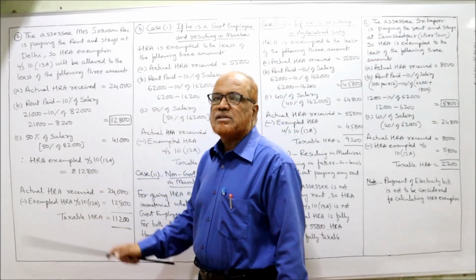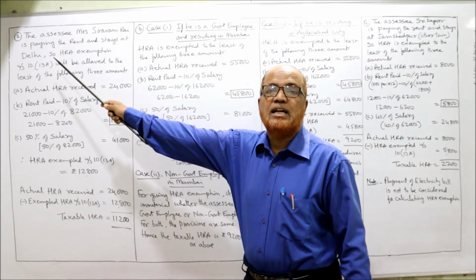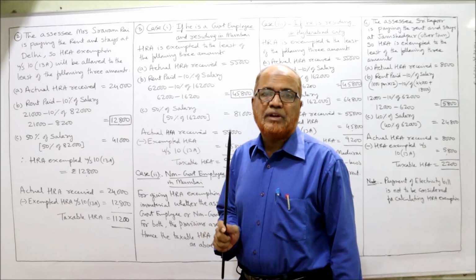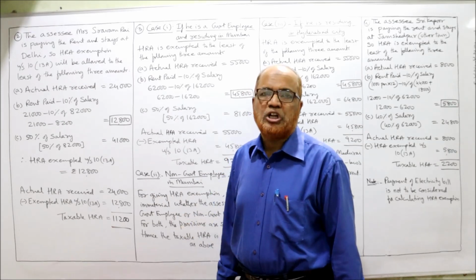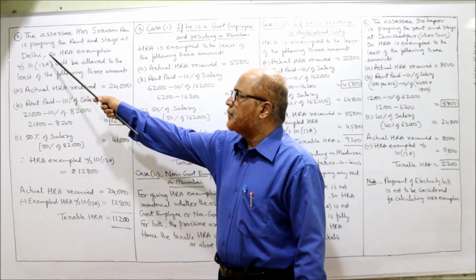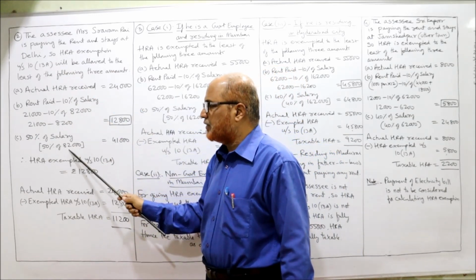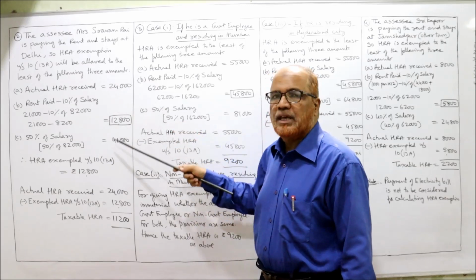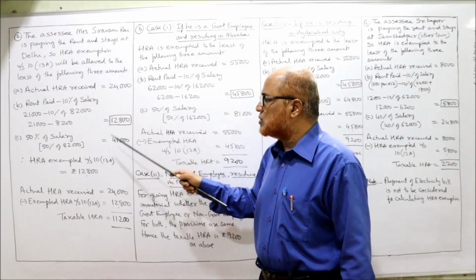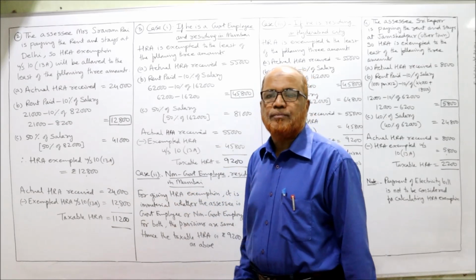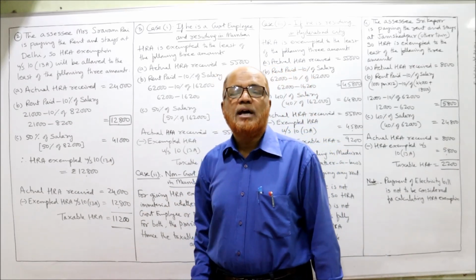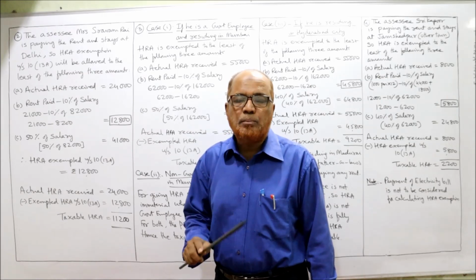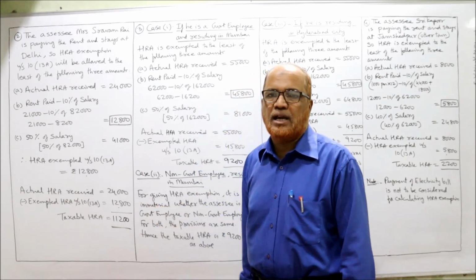Or 50% of salary, because she is staying at Delhi. For Mumbai, Delhi, Kolkata, Chennai, it is 50%. For other towns, 40%. So here, Delhi, we take 50% of 82,000, which is 41,000. The least of these 3 is exempted. So 12,800 is exempted. That's what it is asking in the problem. Calculate the exempted part of HRA. The exempted part of HRA is 12,800.